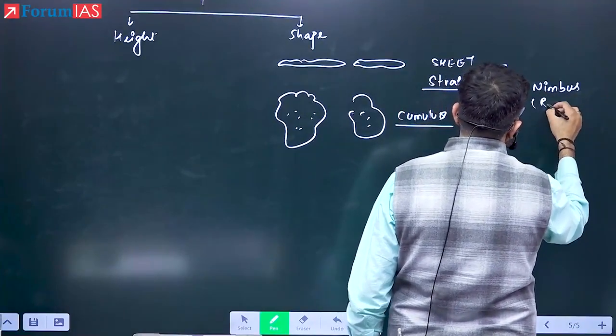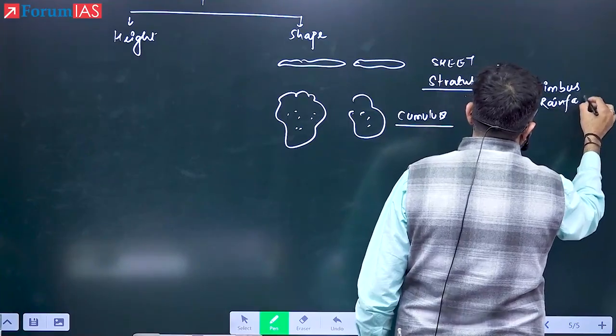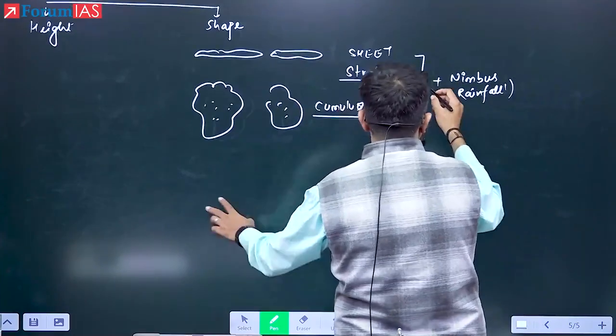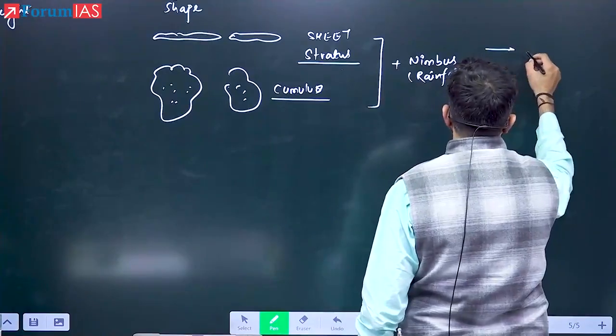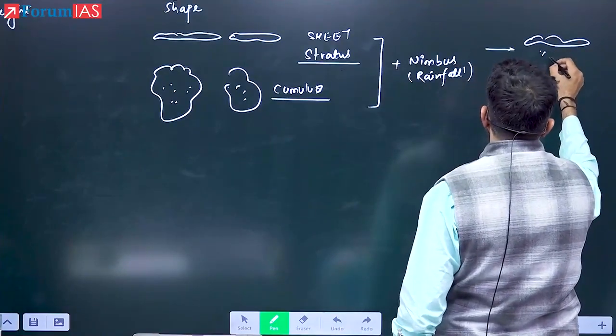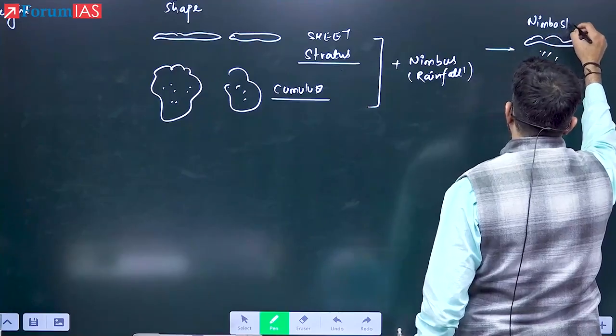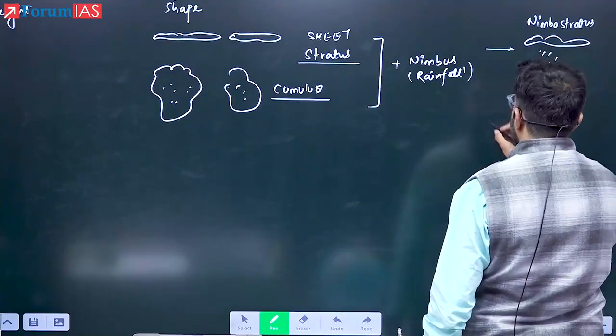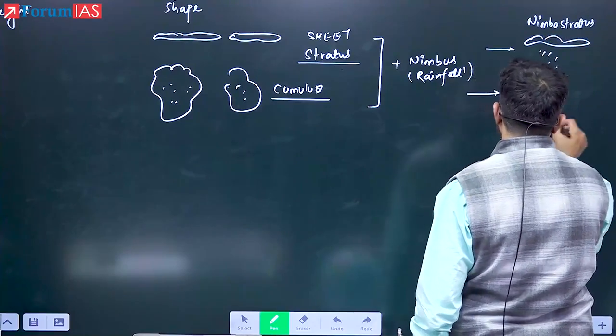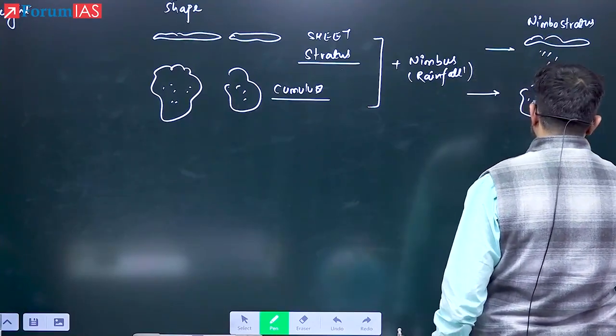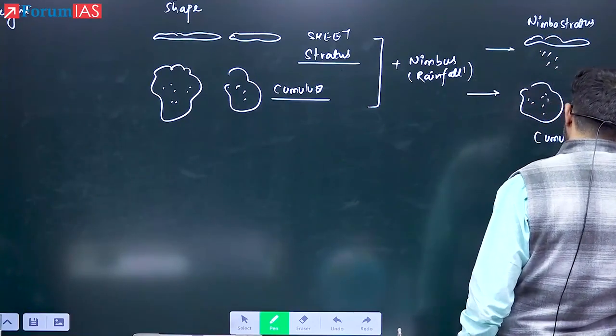Nimbus means they will cause rainfall. So the cloud that is stratus, if it is causing rainfall, then this will be known as, what is this name now? Nimbostratus. And if it is the cumulus which is causing the rainfall, we will use the word cumulonimbus.